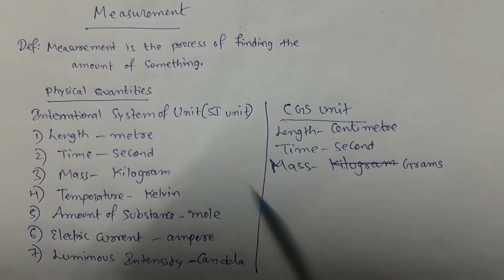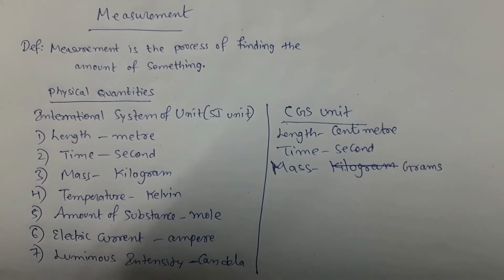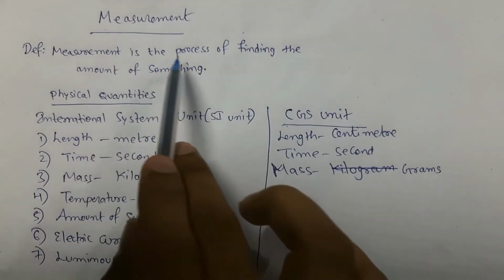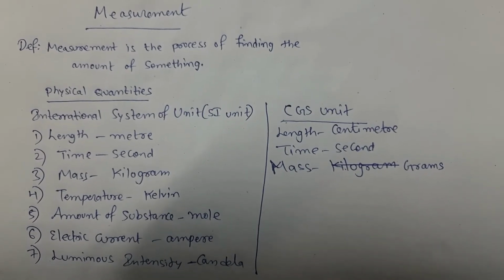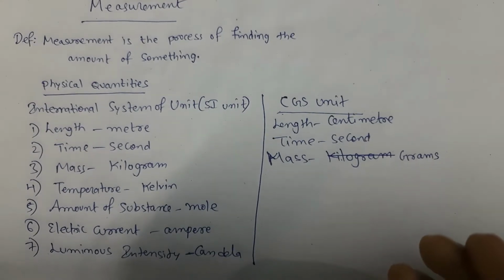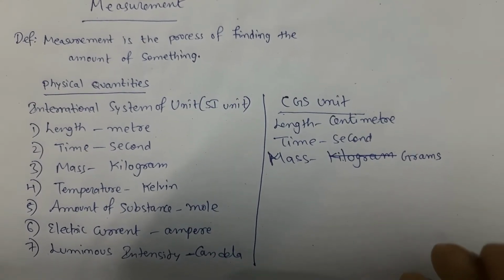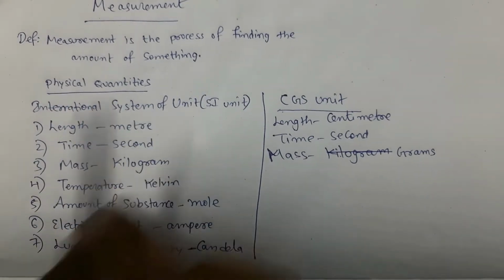In this video, we are going to learn about measurement. A simple definition of measurement can be: measurement is the process of finding the amount of something. You can know the quantity of that matter. We will use physical quantities.